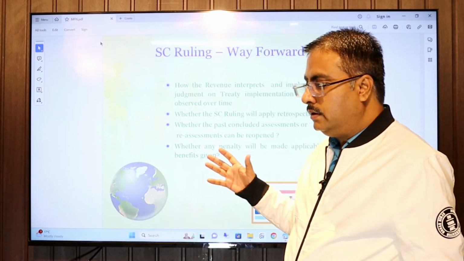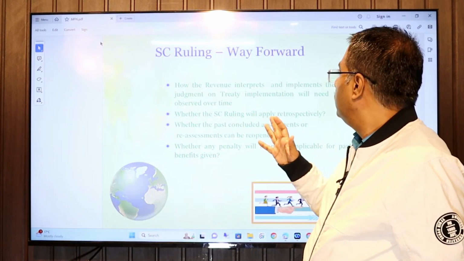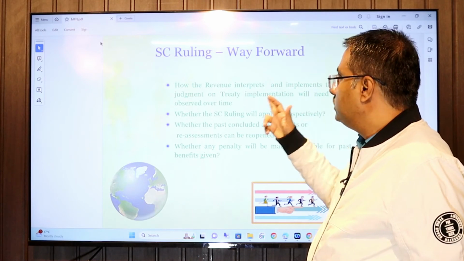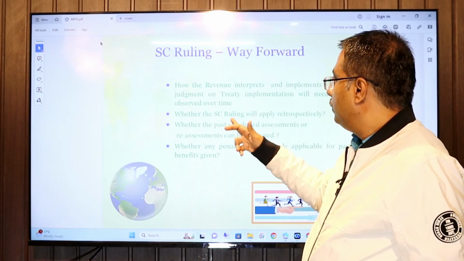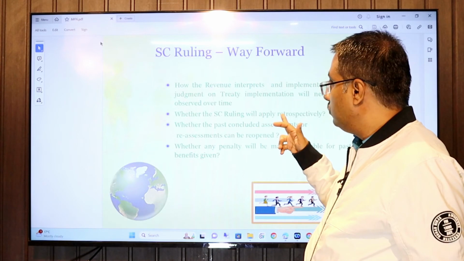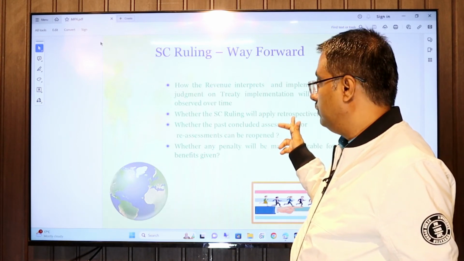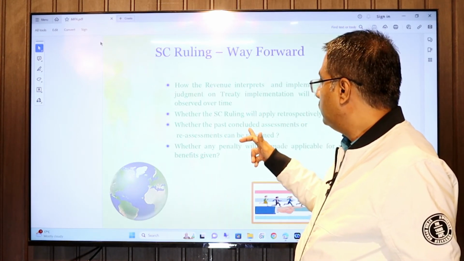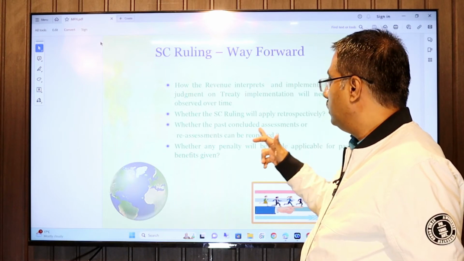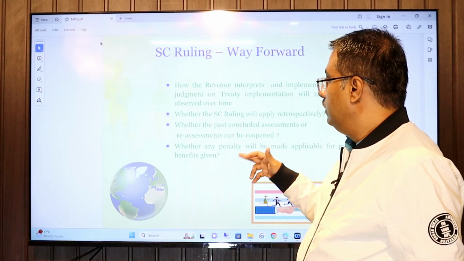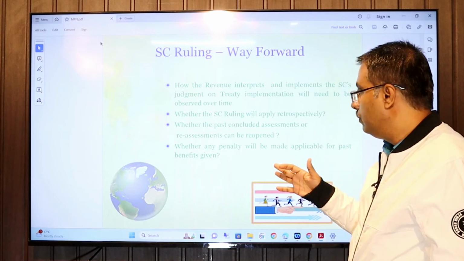So, the way forward: how the revenue will interpret and implement the Supreme Court judgment. Whether the Supreme Court ruling will apply retrospectively will be a question before us. Whether past concluded assessments can be reopened or reassessed, and whether any penalty can be invoked.